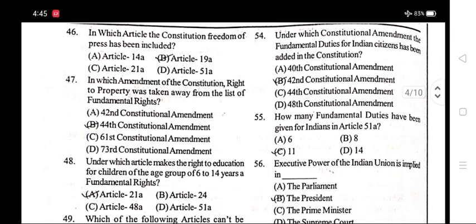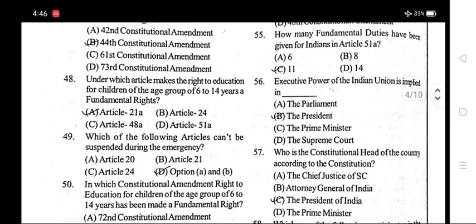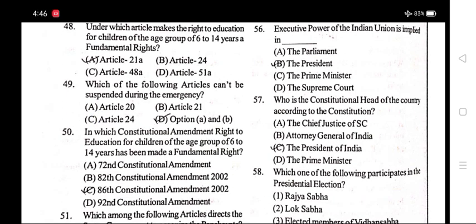Number 54. Under which constitutional amendment were the fundamental duties for Indian citizens added to the Constitution? Option B, 42nd Constitutional Amendment. Number 55. How many fundamental duties have been given for Indians in Article 51A? Option C, 11. Number 56. Executive power of the Indian Union is vested in option B, the President.